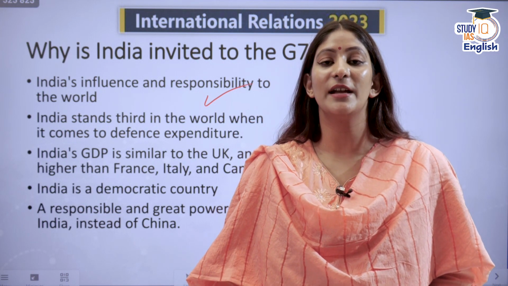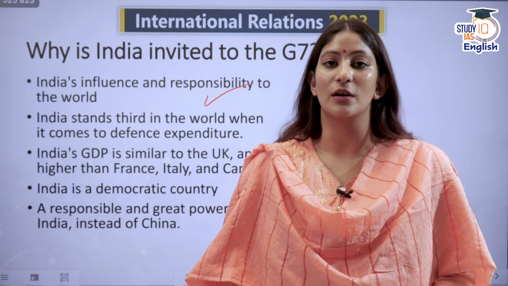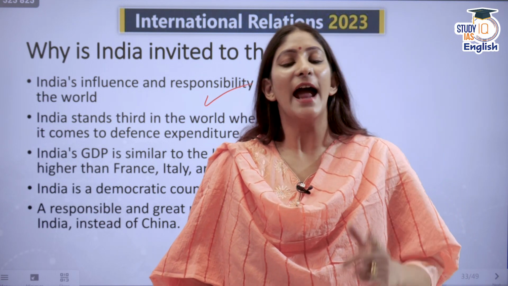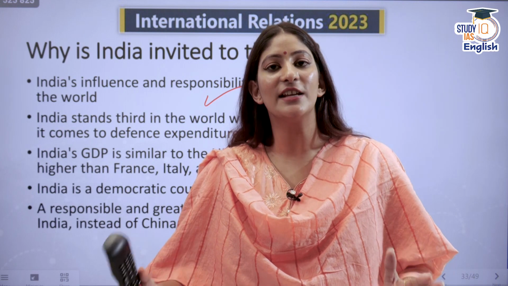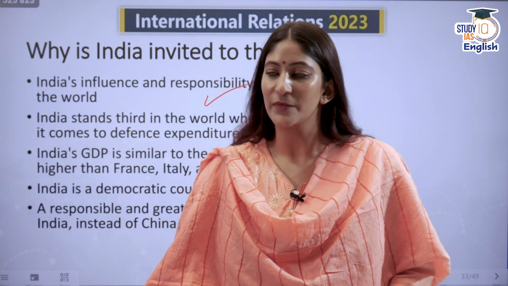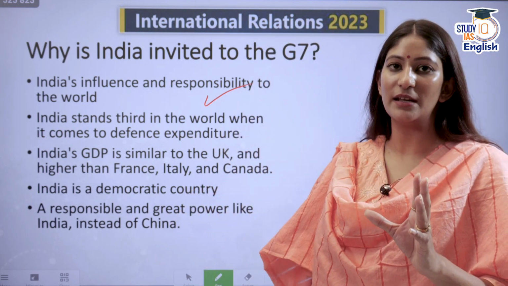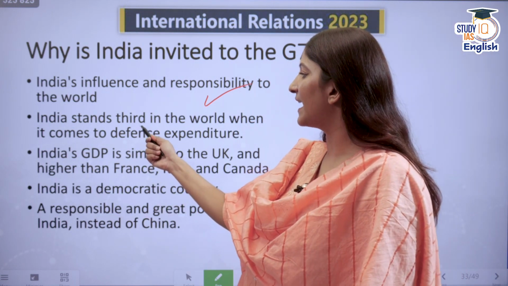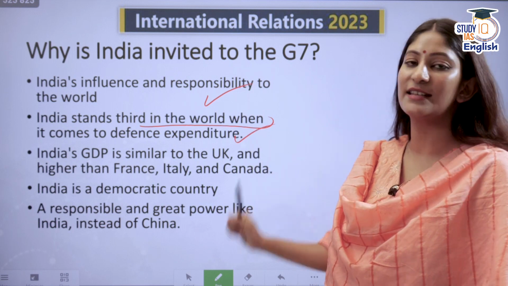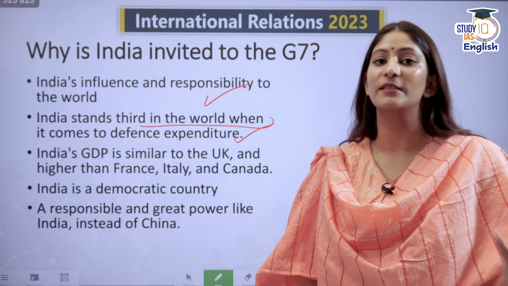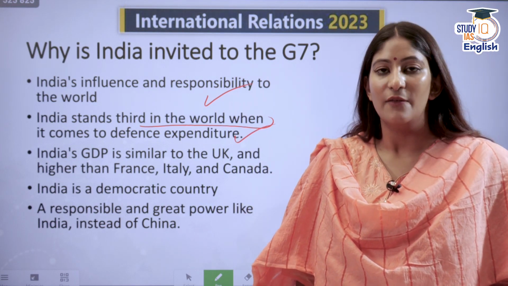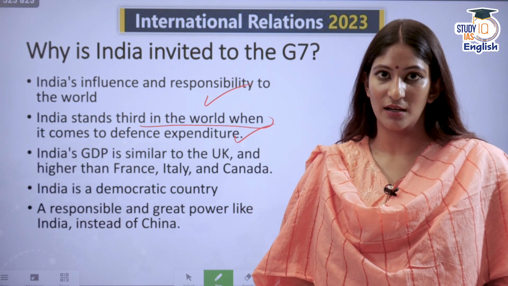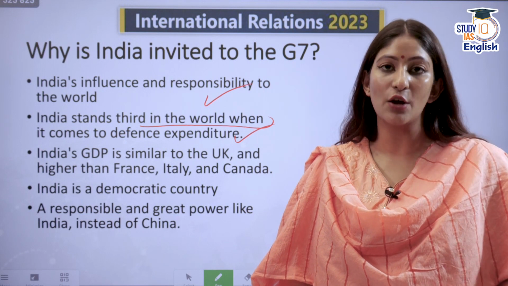It has remained very strong when it comes to showing what it wants for itself, and at the same time respecting each and everyone's integrity. So what it wants to be, it has shown it, and that is why it is being respected. India stands third in the world when it comes to defense expenditure. This is another feather in our cap. When it comes to defense expenditure, we are the third. That means we have an army to safeguard our own security.